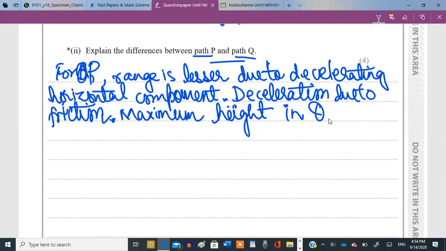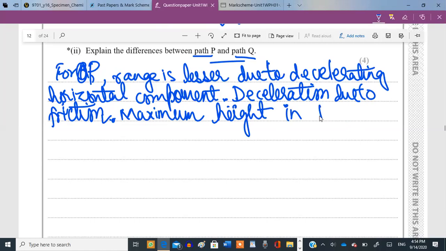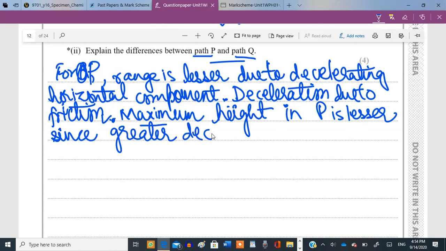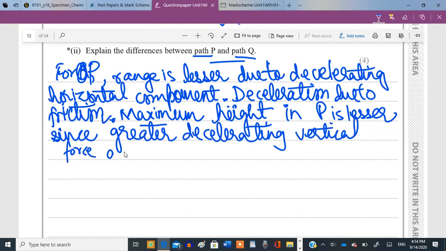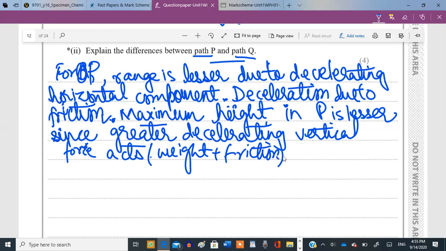in Q is greater, or in P is lesser, because a greater decelerating vertical force is acting on it this time. Decelerating vertical force acts. The weight plus the friction, both of them are acting on it in the vertical direction as well.